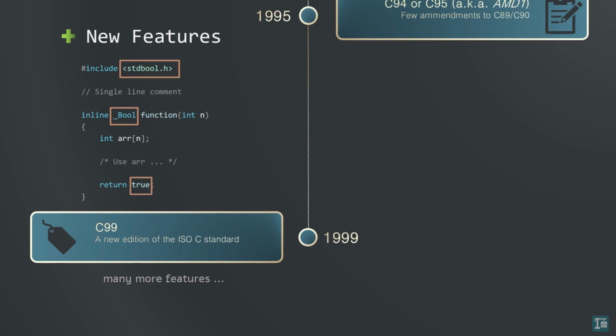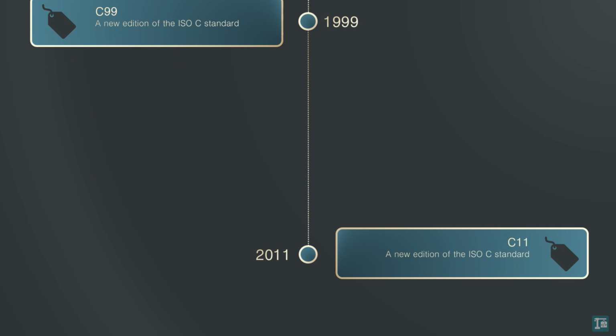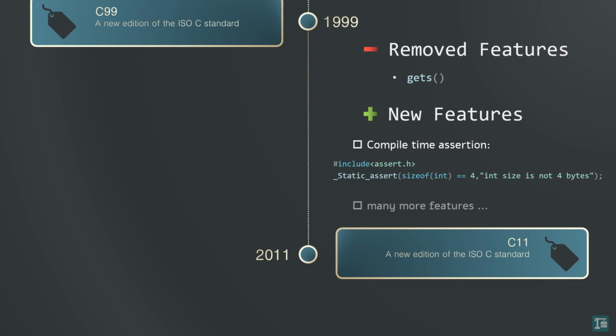In 2011, another standard, C11, was released. It was marked by the removal of the unsafe gets function. Additionally, several features were added, including compile time assertions.